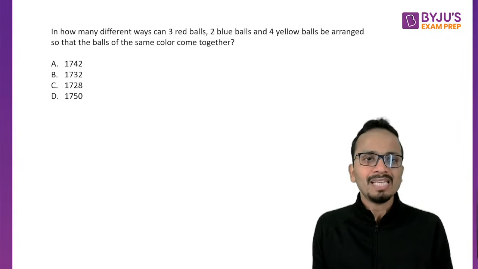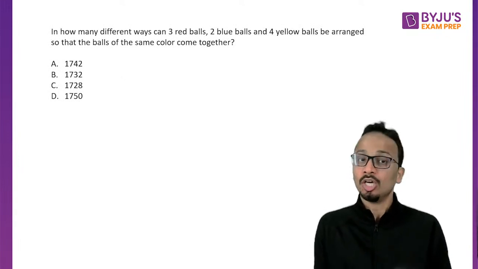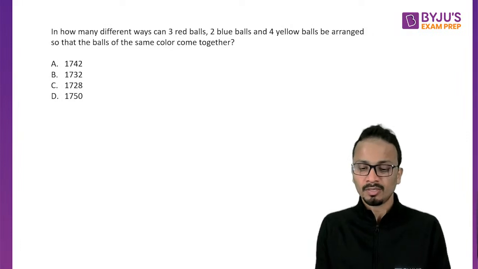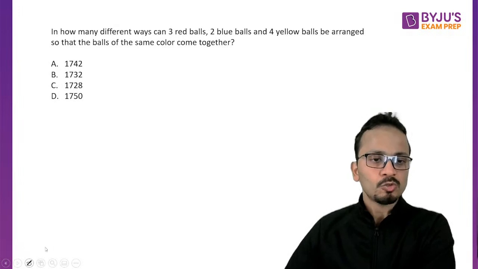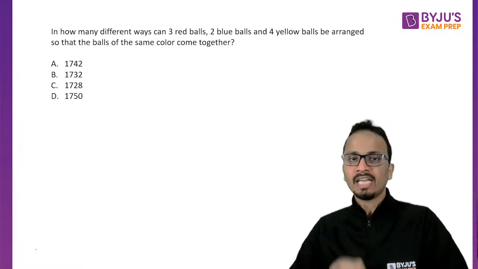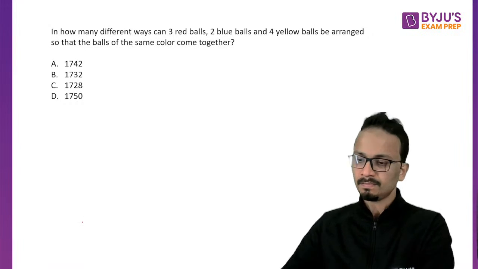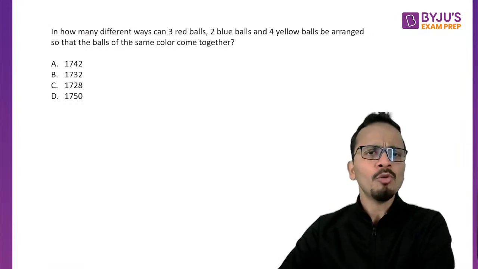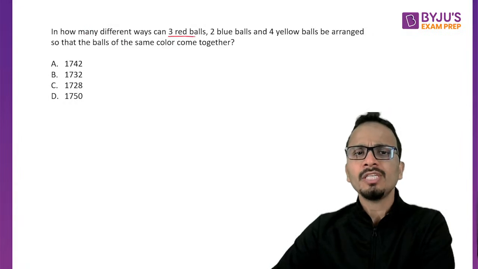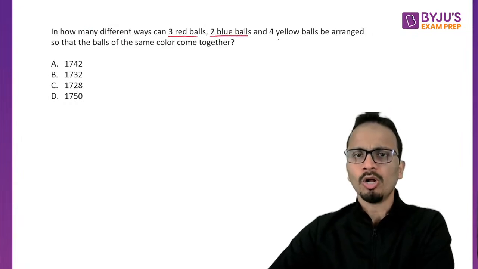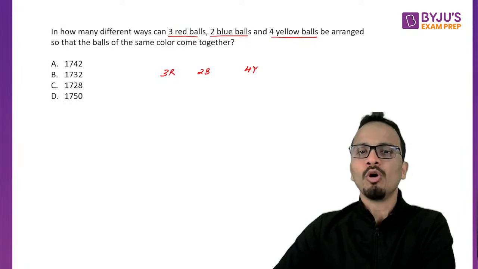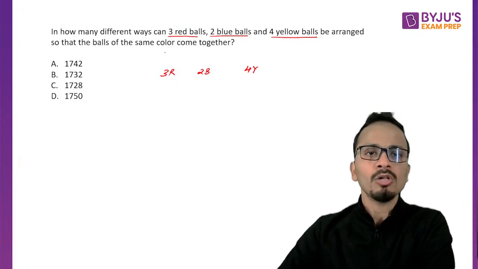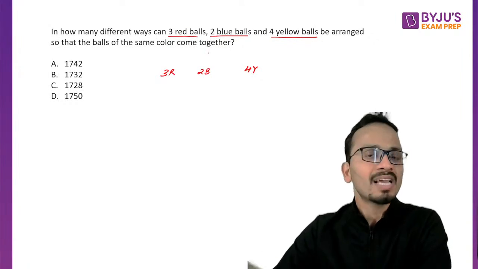Now a question based on permutation and combination. Not a very difficult question. All right. So I will give you a few seconds so that you can start solving this question and give me a correct answer. Come on. So question is, in how many different ways can 3 red balls, 2 blue balls and 4 yellow balls be arranged? So there are 3 red, 2 blue and 4 yellow balls we have to arrange so that the balls of same color always come together.